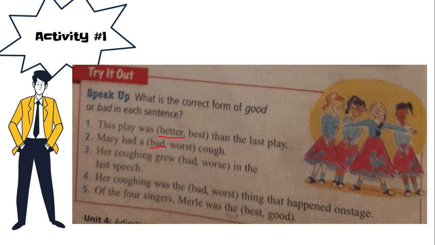Let's do the next one together. Her coughing grew bad, worse in the last speech. Okay, it says last speech, so it had been several. It is worse. Okay, you will continue with number 4 and number 5 by yourself. Her coughing was the blank thing that happened on stage. Of the 4 singers, Merlin was the best, good.